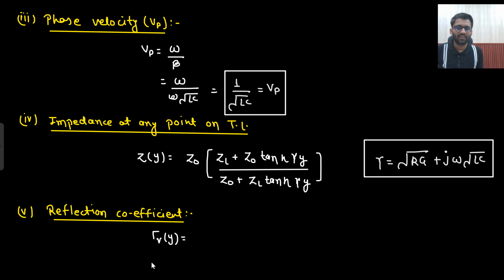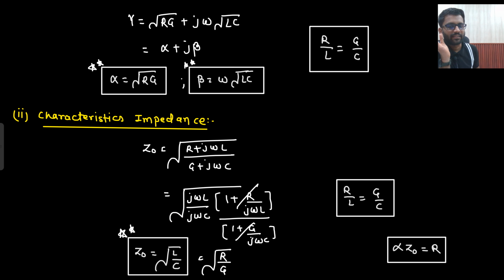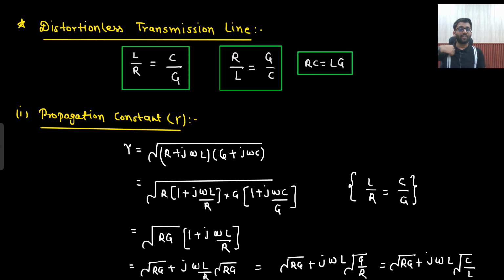Impedance is unchanged. What about the reflection coefficient? Reflection coefficient will be (ZL minus Z naught) upon (ZL plus Z naught). This will also be unchanged. Then e to the power minus 2 gamma y. And what is y here? y is the distance from the load. Is that clear to you? So these formulas are as they are. All the formulas we have derived for the distortionless line.